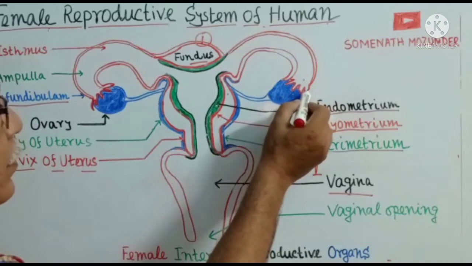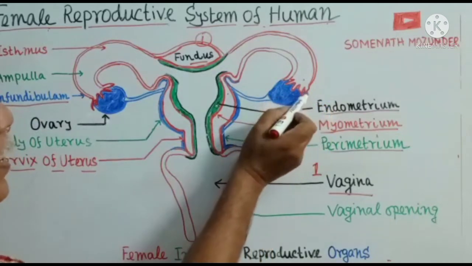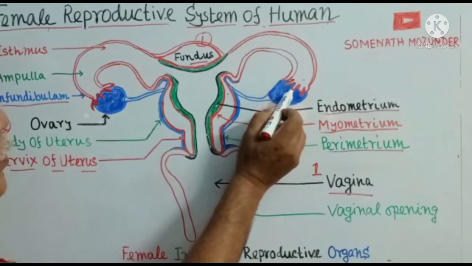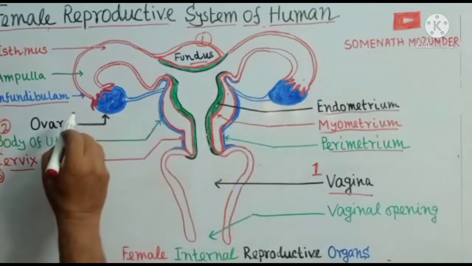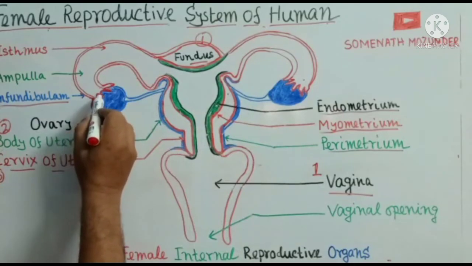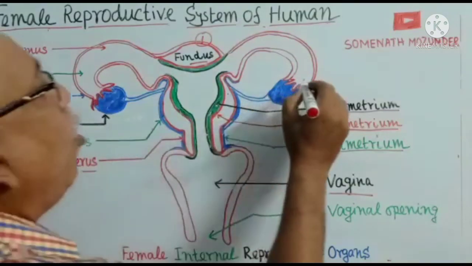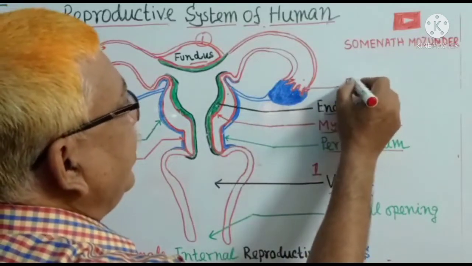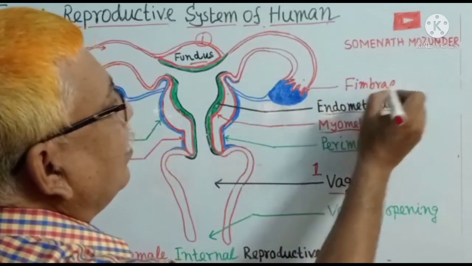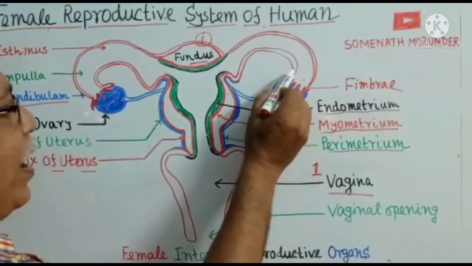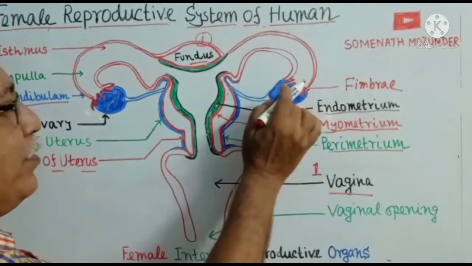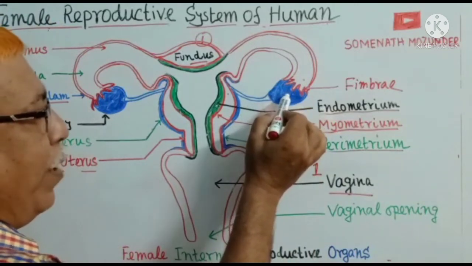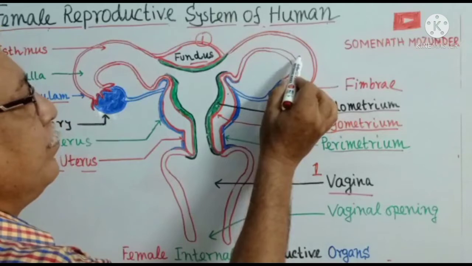Each infundibulum has finger-like projections, and these finger-like projections are called fimbriae. And infundibulum is a funnel-shaped structure. It carries ovum from ovary.